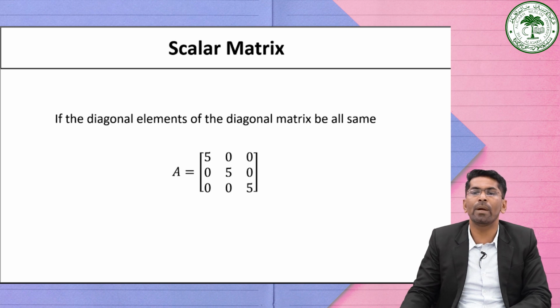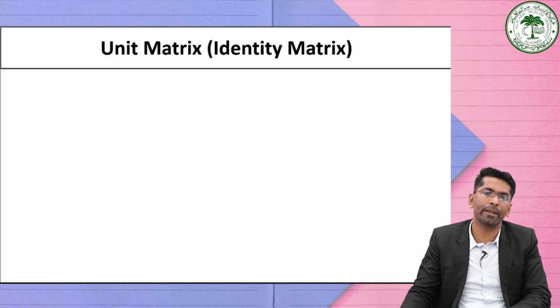So such a square matrix in which every non-diagonal element is 0 and all the diagonal elements are equal, that is, a square matrix where all the diagonal elements are equal to a constant scalar or constant value and all other elements are 0, such a type of matrix is generally known as a scalar matrix.